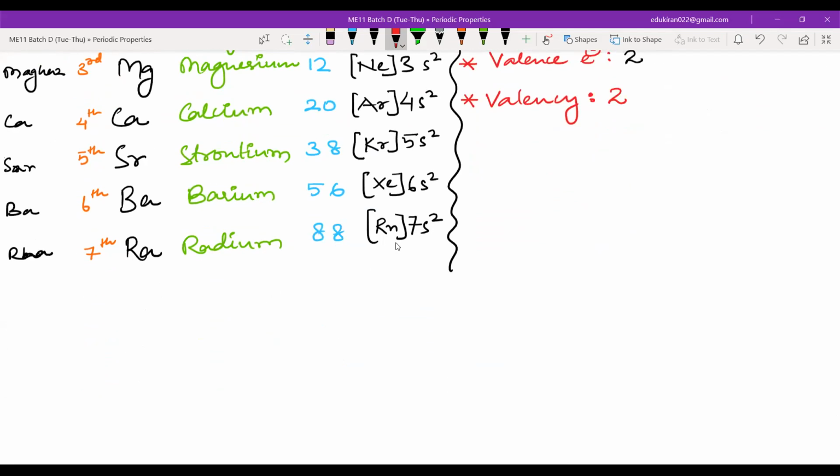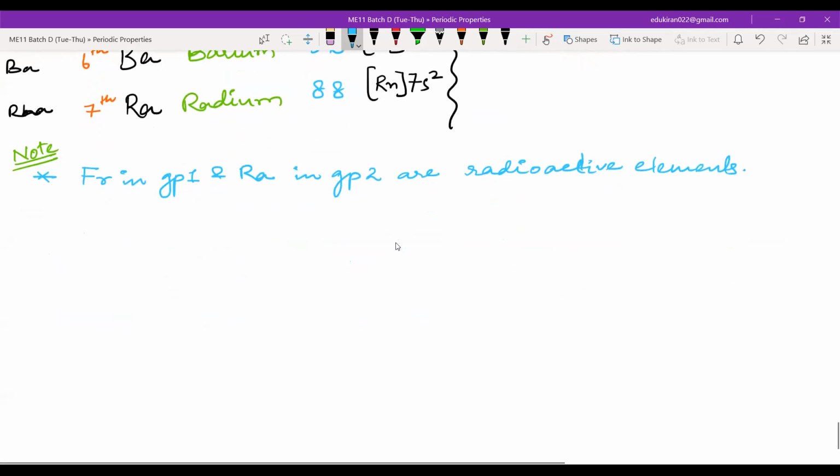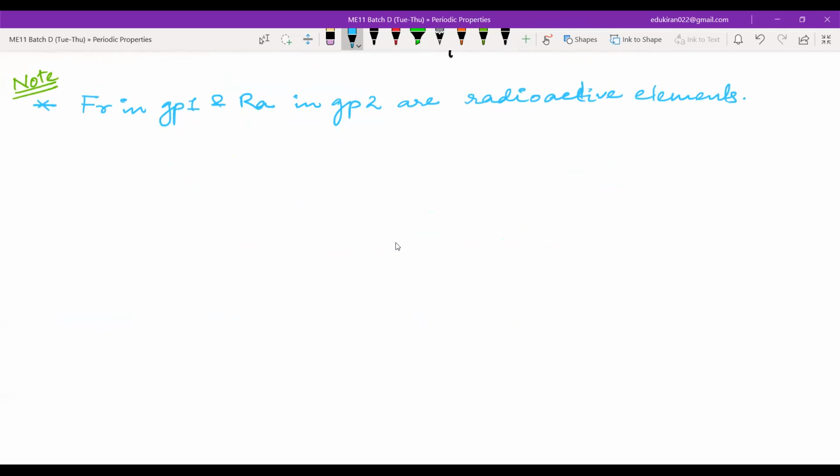Just write a small note regarding the s block elements. The note says only one point: francium in group 1 and radium in group 2 are radioactive elements. Just one line in the note.